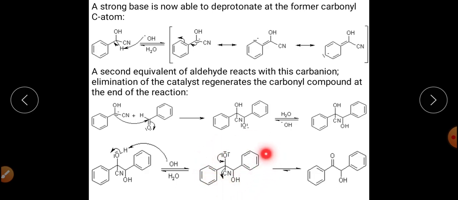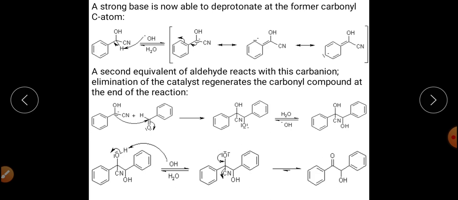This is the product that has been synthesized, so it will get converted to C double bond O, and CN negative has been eliminated from this one. So ultimately you are getting the benzoin. This is the benzoin condensation reaction, right? So CN negative, that we have used here, what is the role of this particular CN?